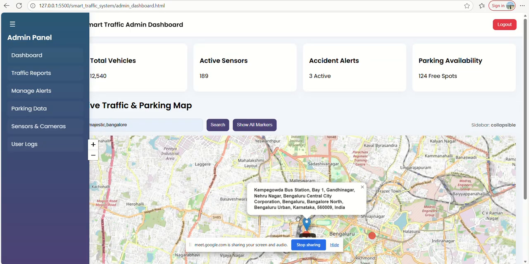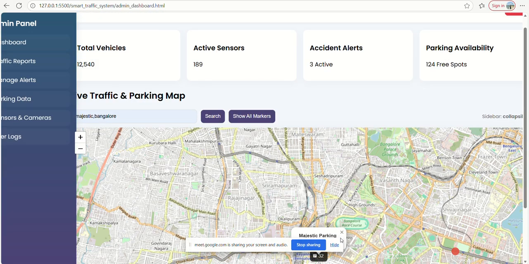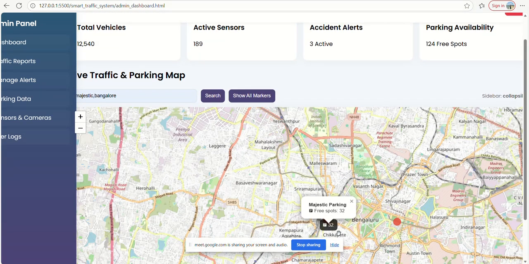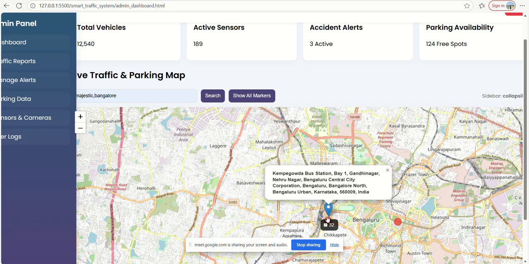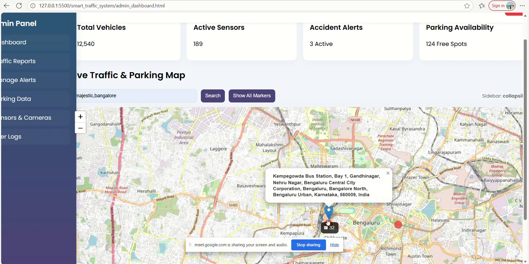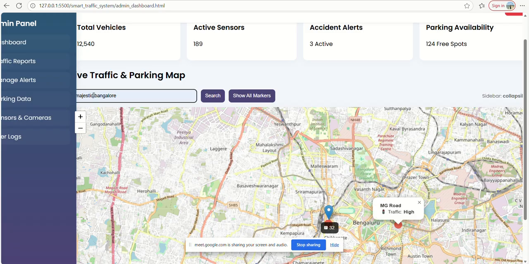Here it already went to the map directly. If you tap on this, it shows whether the parking space is available or not. So Majestic parking is left with 32 spaces, and this red alert shows that Majestic traffic is high at this time. Let us consider another example, like MG Road.